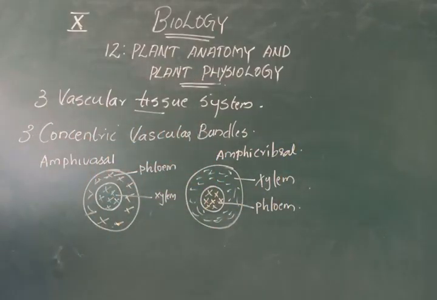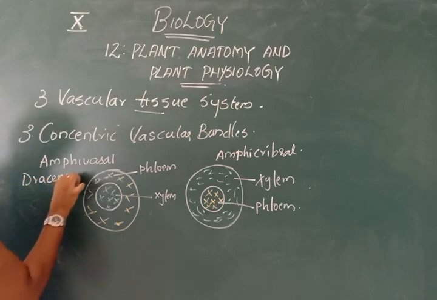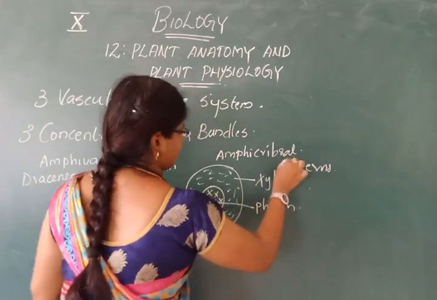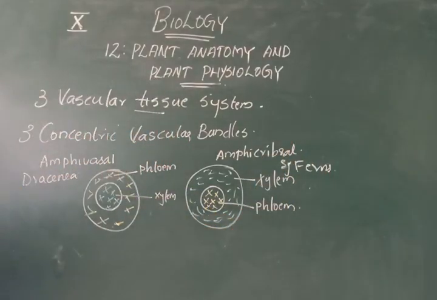Amphivasal is present in Dracaena, whereas amphicribral is in ferns. Example. Okay. So these are the two types of concentric vascular bundles, amphivasal and amphicribral.